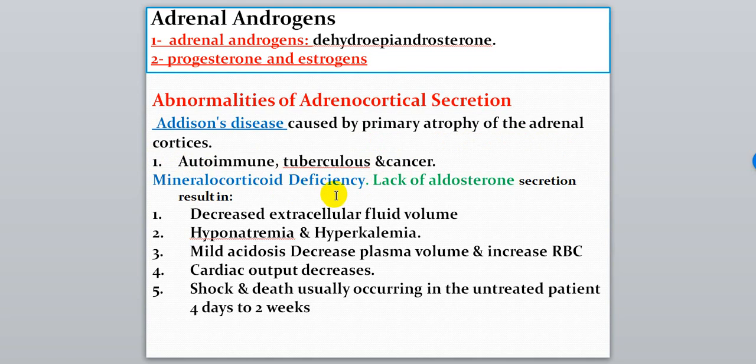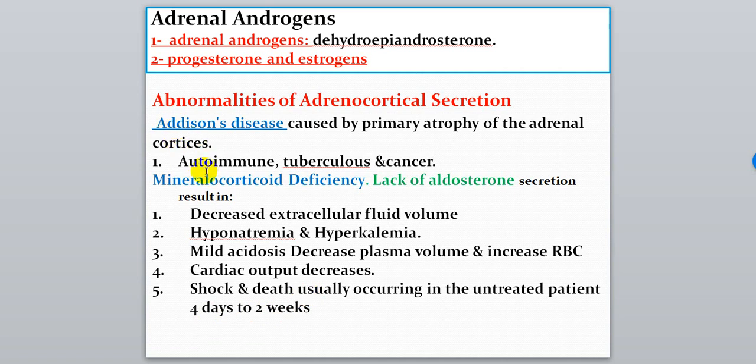Mineralocorticoid deficiency. Lack of aldosterone secretion results in decreased extracellular fluid volume, hyponatremia or hyperkalemia, mild acidosis, decreased plasma volume and increased RBC, decreased cardiac output, and shock and death within 4 days to 2 weeks if there is no treatment.